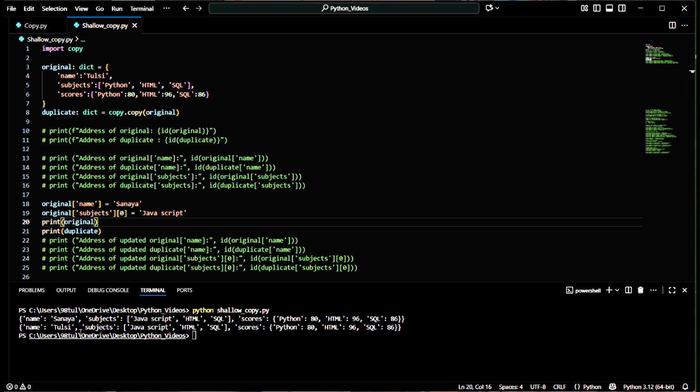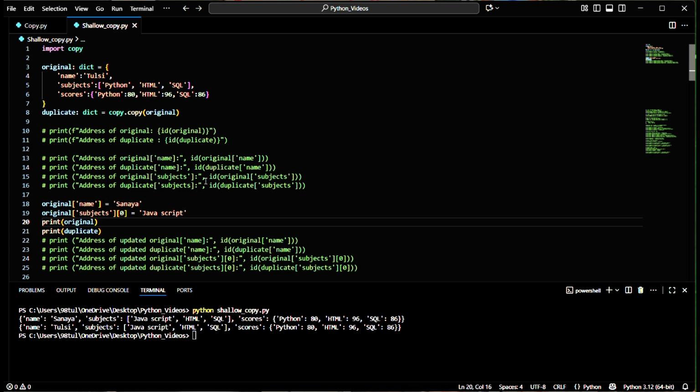Actually, we can check here that the change is restricted only to the original dictionary. We cannot see the change in the duplicate dictionary. That means if we make any changes in our original dictionary, it will not reflect in the duplicate dictionary.